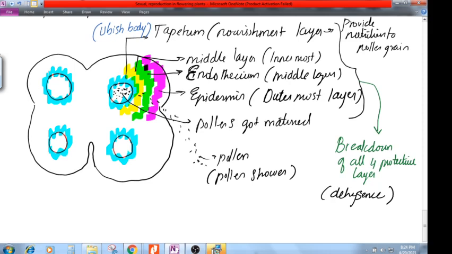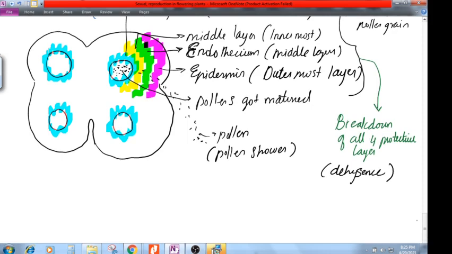So that wave is nothing but pollen shower, because the pollens all together burst out and they are moving in the atmosphere, and now they are trying to reach the female part. So that is called pollen shower. Remember, pollen will never release one by one. They all will burst out, and that is called pollen shower. Fine. So now this pollen is produced, and the whole process is called microsporogenesis.